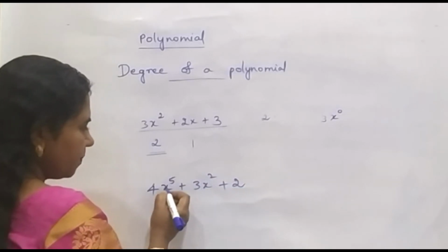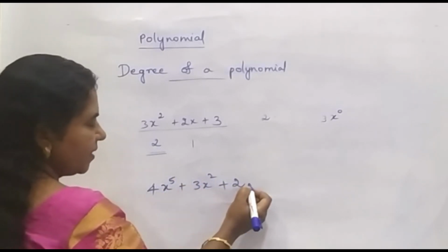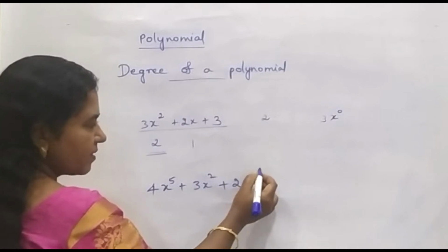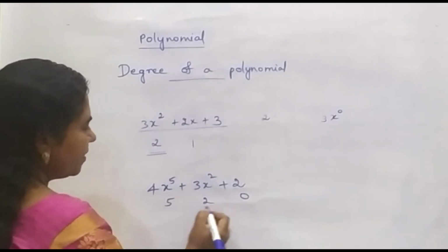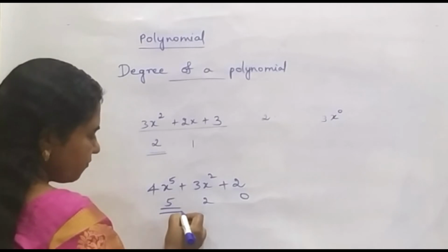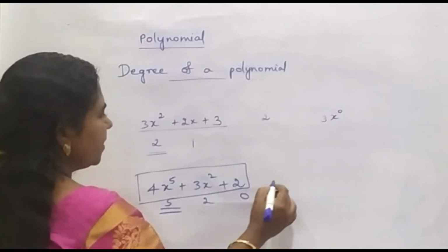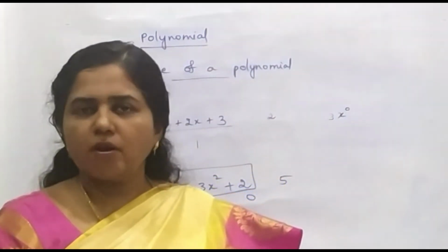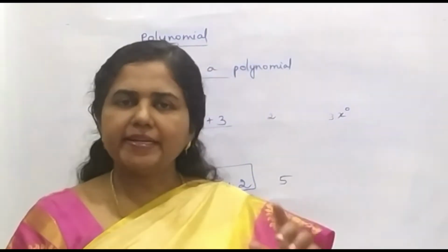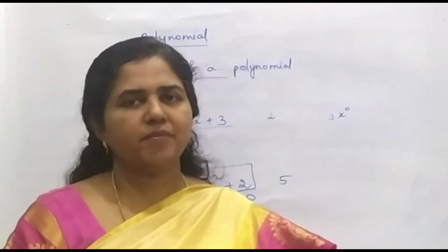In the first term the power of x is 5, in the second term the power of x is 2, and in the third term the power of x is 0. So the highest power is 5, so the degree of this polynomial is 5. So the degree of a polynomial is the greatest power of the variable present in a polynomial.